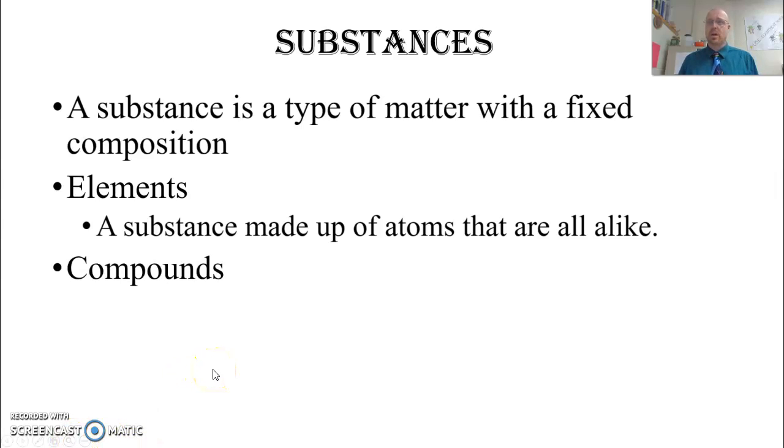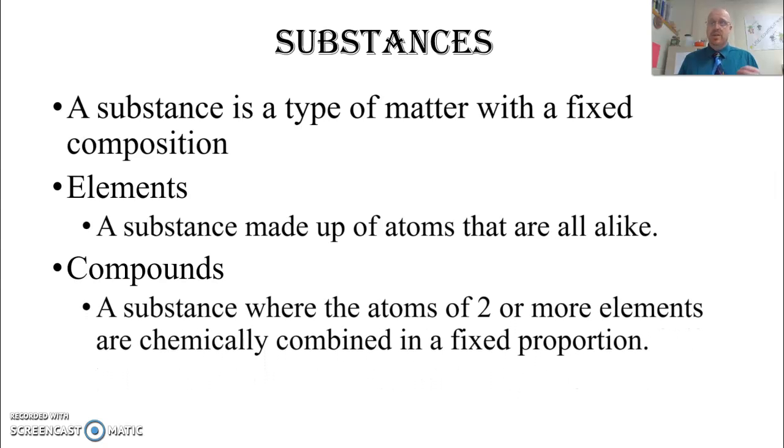The next substance we talk about is a compound. A compound is a little bit different than an element because a compound is a substance where there are two or more different elements added together, but there is a fixed proportion, like that proportion never changes. An example of this would be water. Water's chemical compound is H2O, which means for every two hydrogen atoms, there's one oxygen atom. And this never changes. So water would be an example of a pure substance.